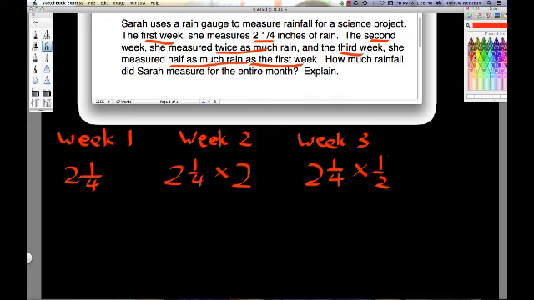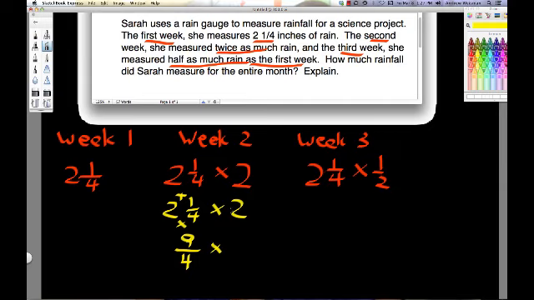So let's do that. So the second week, we have the 2¼ inches of rain times 2. Well, I know when I have a mixed number and I'm multiplying it by something, I have to change this mixed number into an improper fraction. I take my denominator, I multiply it by my whole number, and add the numerator. 4 times 2 is 8. 8 plus 1 is 9. 9 over 4. I always put it over my denominator.